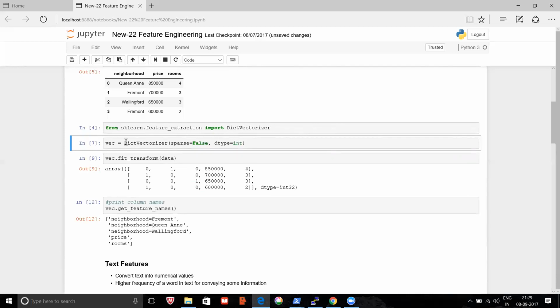This is how you're initializing dict vectorizer. Here you're telling sparse is equal to false. That means you don't want a sparse matrix, you want a regular matrix. A sparse matrix is one in which data is scattered very far.